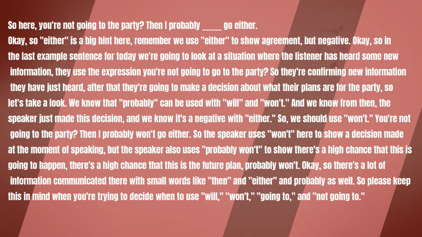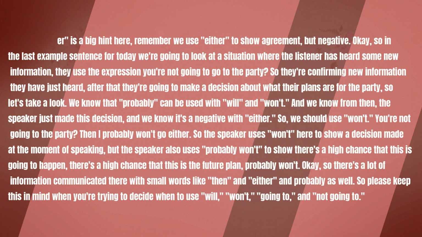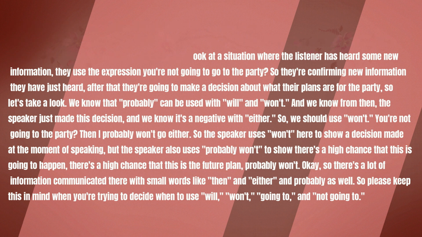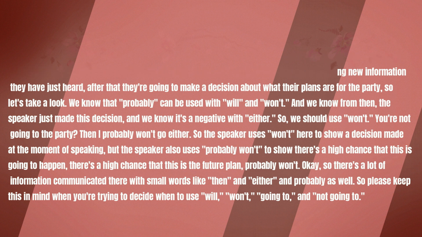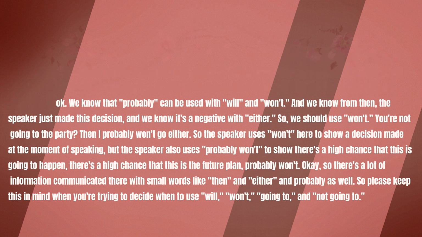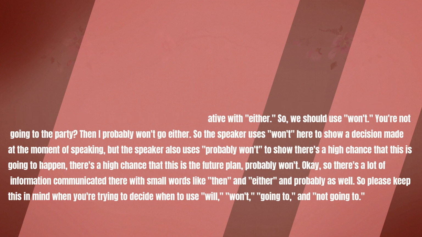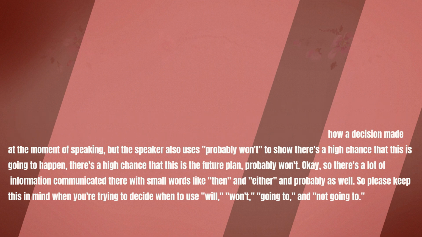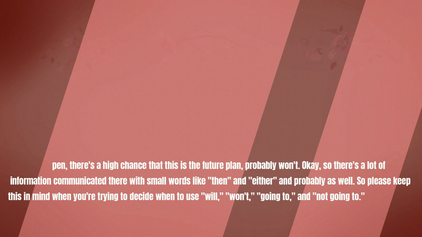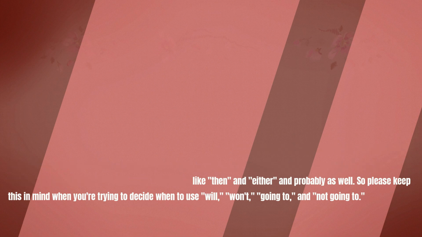So the speaker uses won't here to show a decision made at the moment of speaking, but the speaker also uses probably won't to show there's a high chance that this is going to happen. There's a high chance that this is the future plan. Probably won't. Okay, so there's a lot of information communicated there with small words like then and either and probably as well. So please keep this in mind when you're trying to decide when to use will, won't, going to, and not going to.